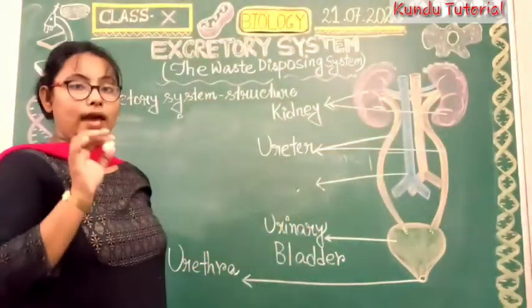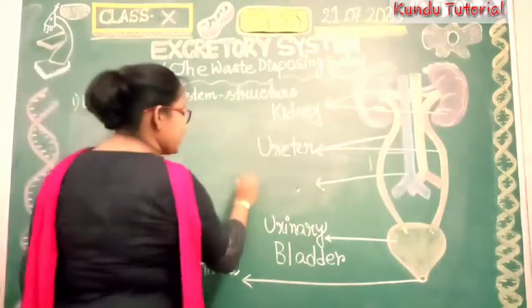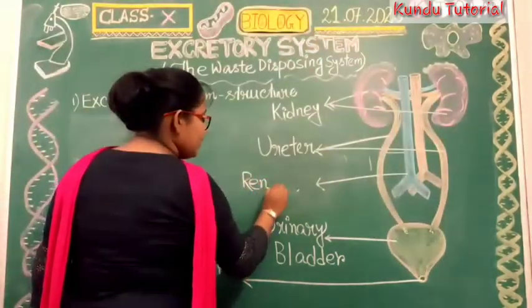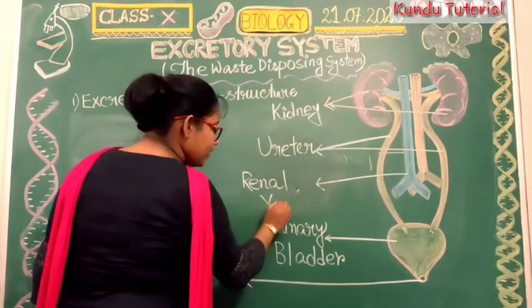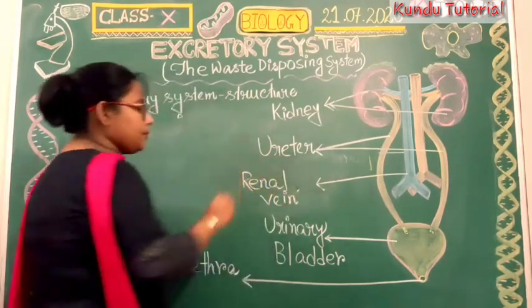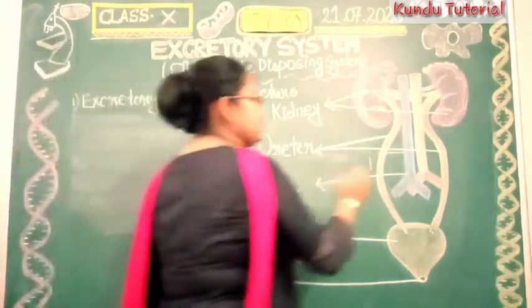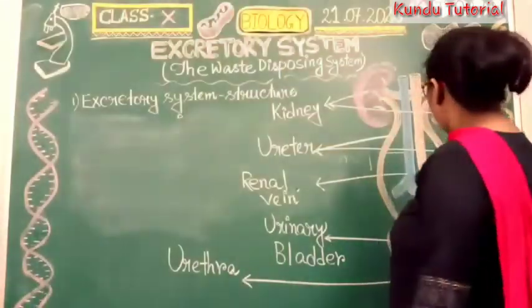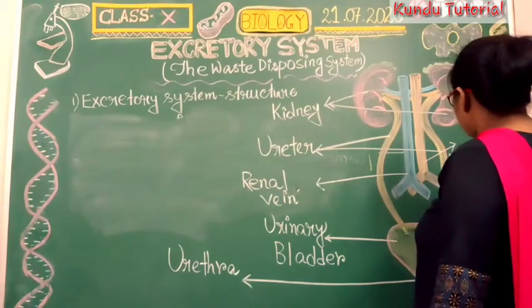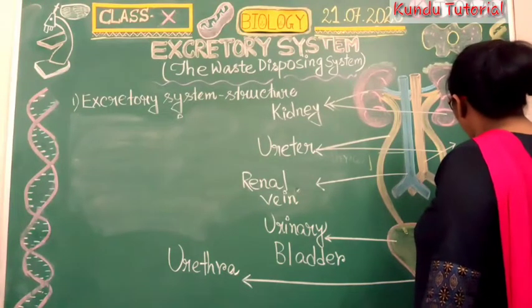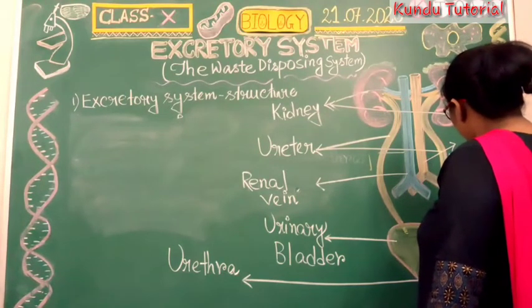These blue capillaries are called the renal vein. Again I am telling, renal vein. Okay, and this orange colored part is called the renal artery.